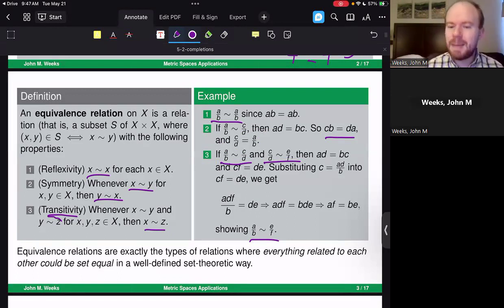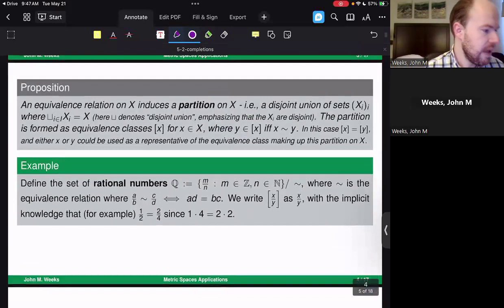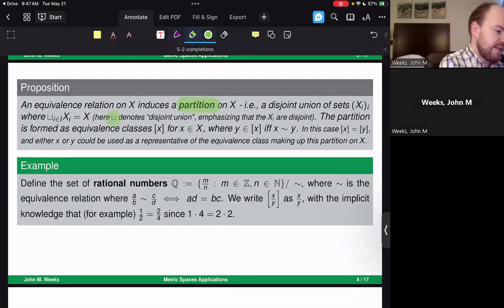Equivalence relations are exactly the type of relations where everything related to each other could be set equal in a well-defined set theoretic way. That means as a set, we could quotient out by this and get something where everything inside of a particular equivalence class, that is the set of all things that are equivalent to each other, is considered equal inside of that set, that they're all boiled down into one element in what is known as a quotient space. So equivalence relations induce what are known as partitions on our set. These are disjoint unions of sets. Here, this kind of symbol means disjoint union, which forms equivalence classes.